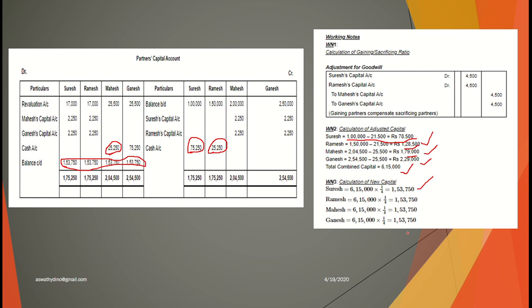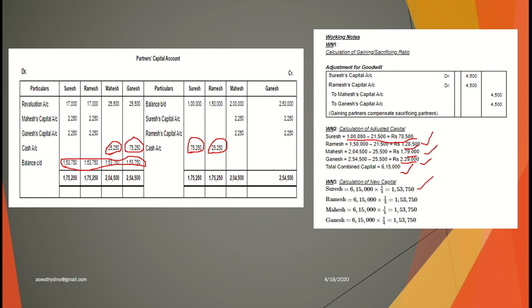And what about Ganesh? Sorry, that is the combined capital. Ganesh's adjusted capital is 2,29,000, but Ganesh has to maintain only 1,53,750. So 2,29,000 minus 1,53,750, Ganesh can withdraw 75,250 rupees.